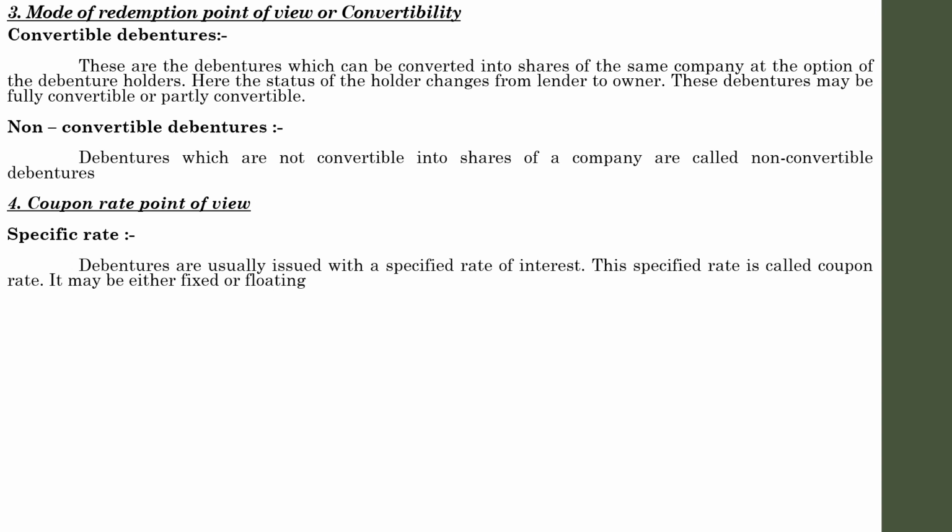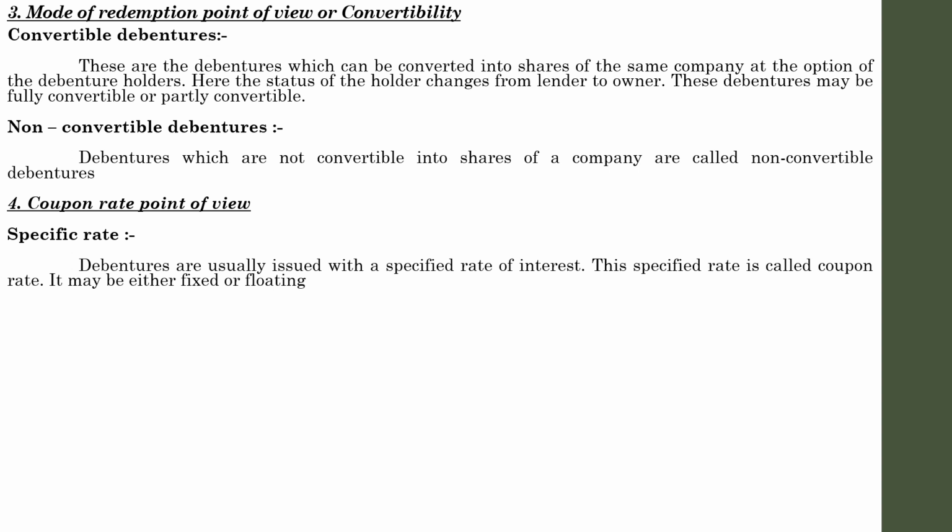Floating or fluctuating rate means the company agrees to pay 10% interest plus a certain percentage for the risk, and the risk on that particular investment may be high, or sometimes it may be low.